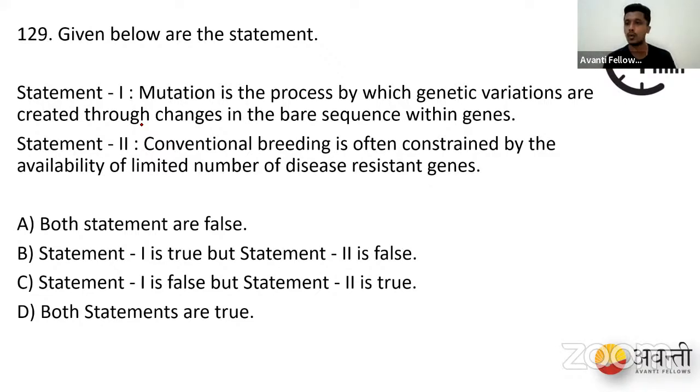We still have to go for the conventional methods of using fungicides or pesticides. So that is why this plant breeding process is limited by the availability of genes that can help us beat this problem. If we had enough genes to resist these diseases, we would not require GMOs. We would go for better hybridized crops only. So both the statements are correct, and nice, you have chosen the correct answer. I appreciate it. Let's go for the next question.